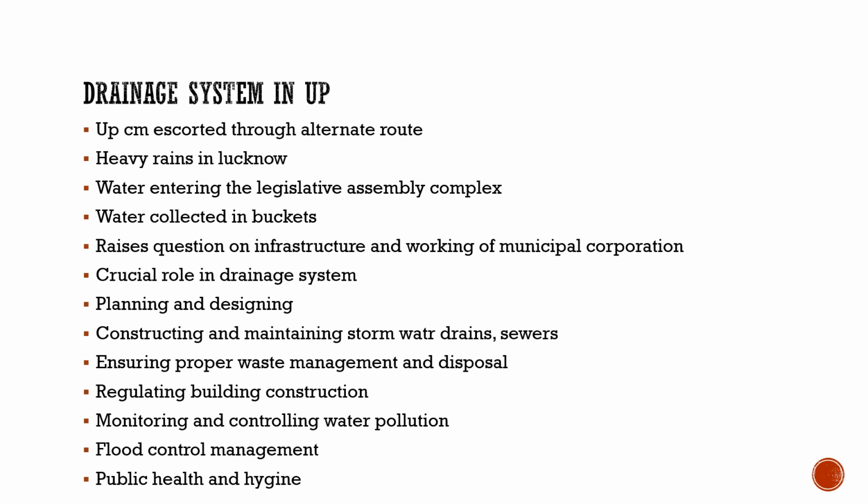So this was a very simple article. The main focus of this article is about the functioning, what is the role of the municipal corporation, and how it plays its role with the drainage system: planning and designing, construction and maintaining storm water drains and sewers, ensuring proper waste management and disposal, regulating building construction, monitoring and controlling water pollution, flood control management, and public health and hygiene.